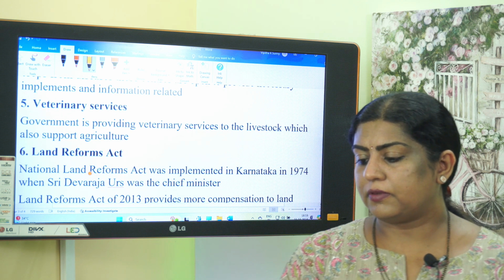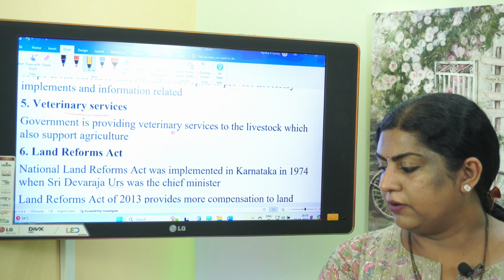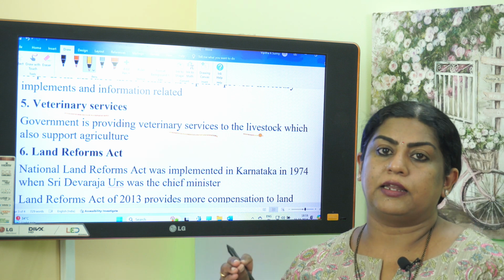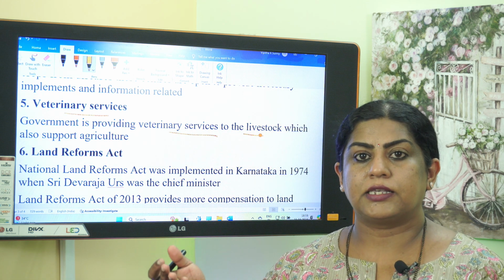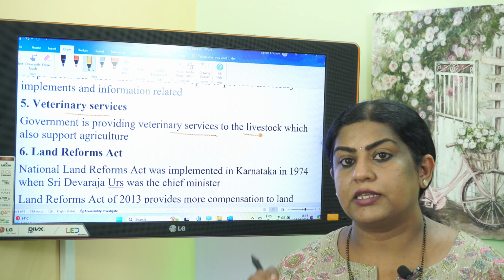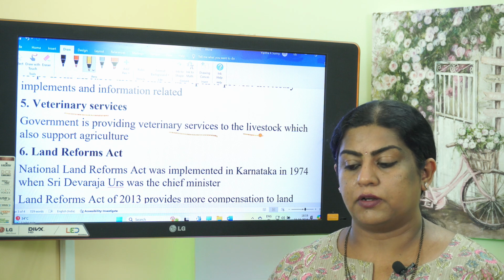Next one, veterinary services. So the government is providing veterinary services to the livestock, which also support agriculture. So agriculture is always supported by livestock. So that is again a support for the farmers when veterinary services are provided by the government for their livestock.